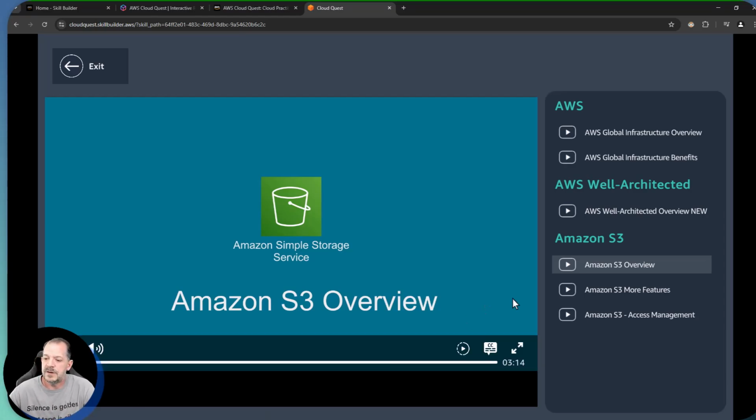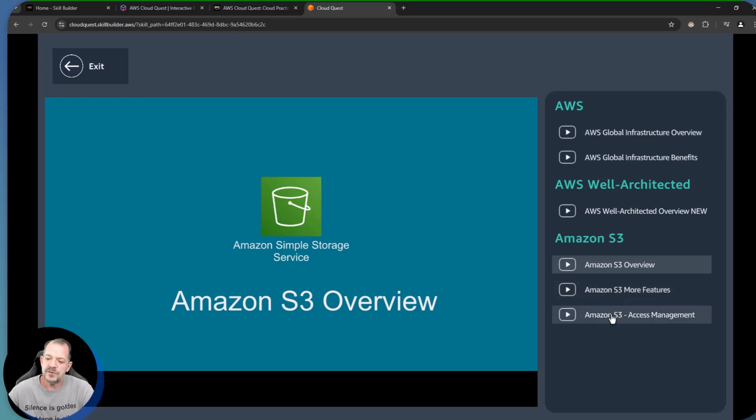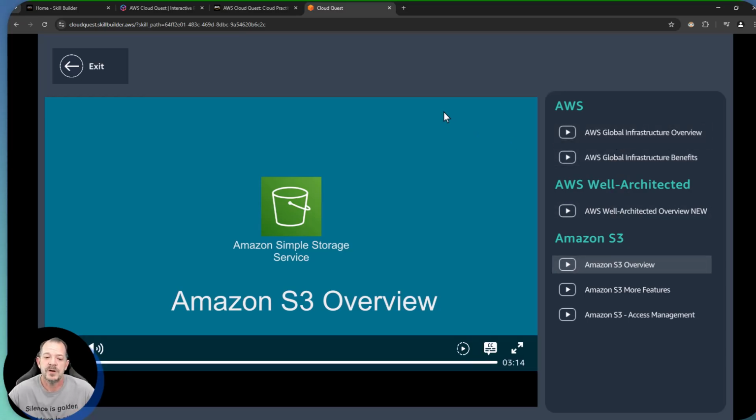So we've got videos on S3, additional features, as well as access management. We've got the well-architected overview. That's a newer component. And we've also got a couple of videos in here about AWS's global infrastructure and the benefits of the way that architecture is built out. So why does AWS use this concept of an availability zone? Why does each region within AWS need at least 3 availability zones? We'll answer those types of questions through this. If you don't know the answers to those, by all means, feel free to watch all those videos and you're going to get a nice quick overview of how all this works out.